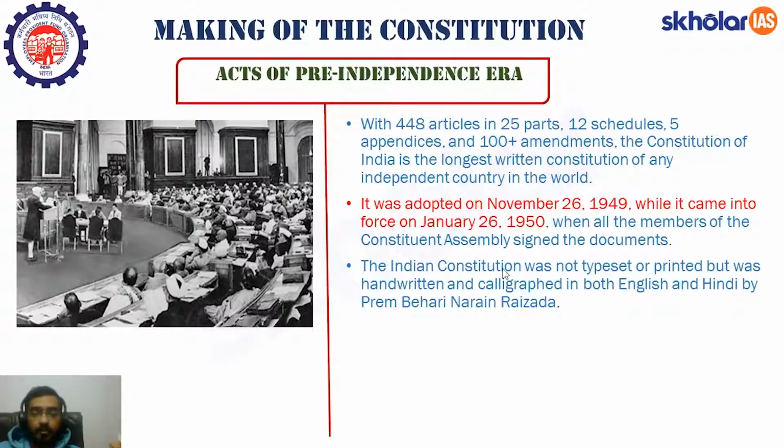The Indian Constitution was not typeset or printed, that is, कुछ छपाई लिखाई कुछ नहीं की गई थी. It was handwritten and calligraphed both in English and Hindi by a person named Prem Bihari Narayan Raizada. Remember this name as well. So it was Prem Bihari Narayan Raizada who handwrote or calligraphed this Constitution of India both in Hindi as well as in English. I hope this part is clear to all of you.